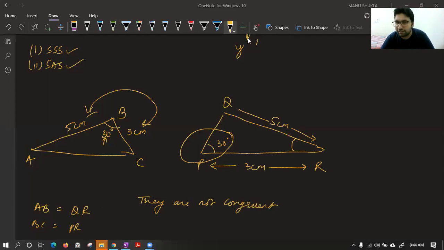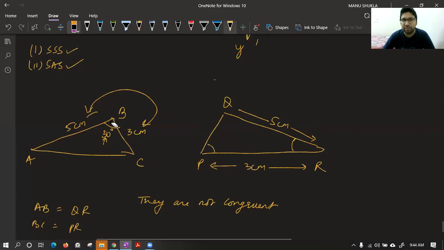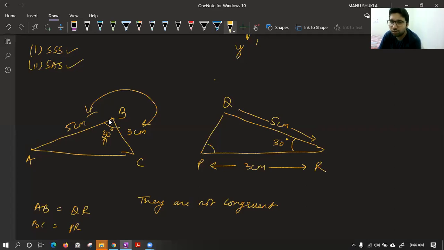Better Rachit and Sarvagya, now you are able to understand. Now I am doing a change. Rachit, please see. I am erasing this angle and I am making this angle as 30-degree. Now tell me, Rachit, can we say now these triangles are congruent? Yes, now we can say because now we have two sides equal and the including angle equal.